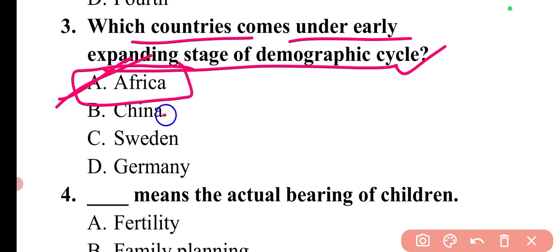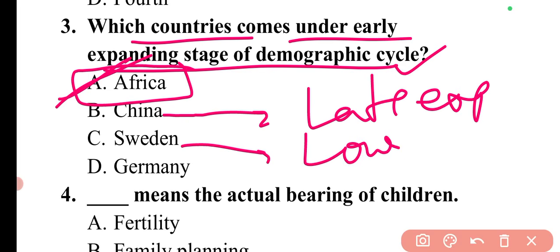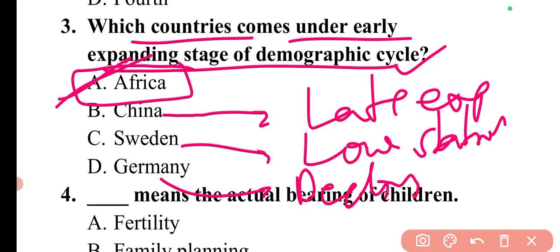If I talk about China, it will come under the late expanding stage. If I talk about Sweden, it is the low stationary stage. And if I talk about Germany, it is the declining stage.